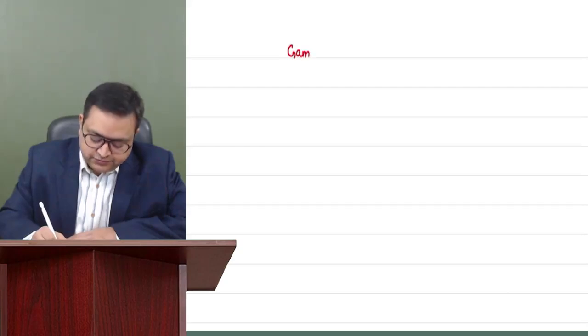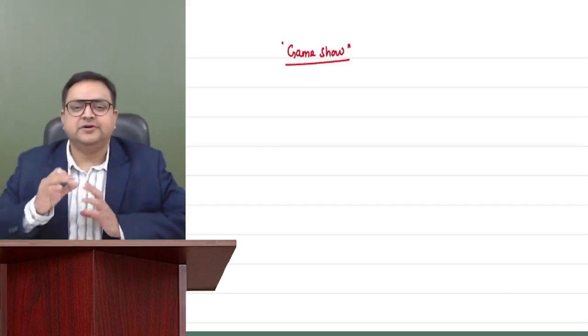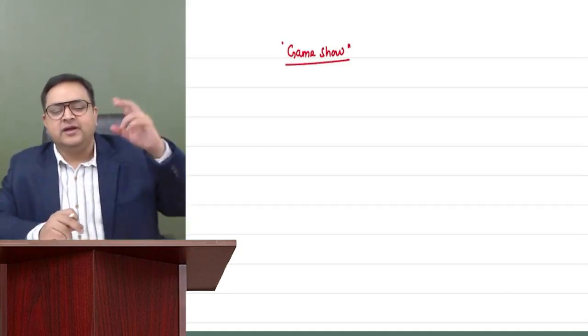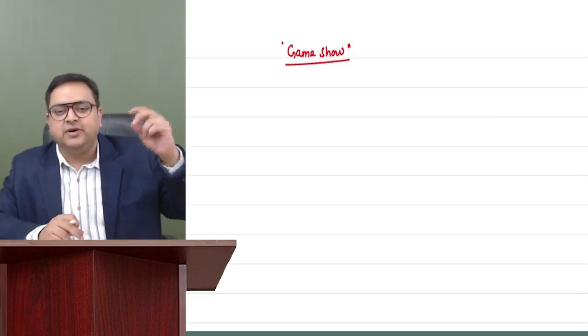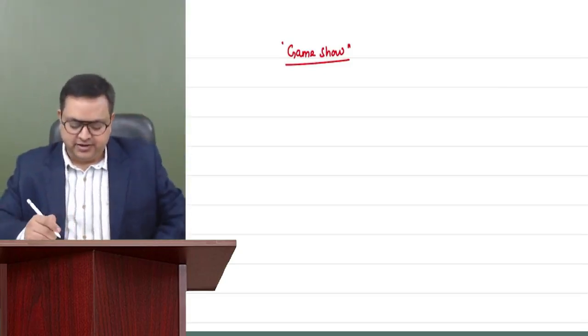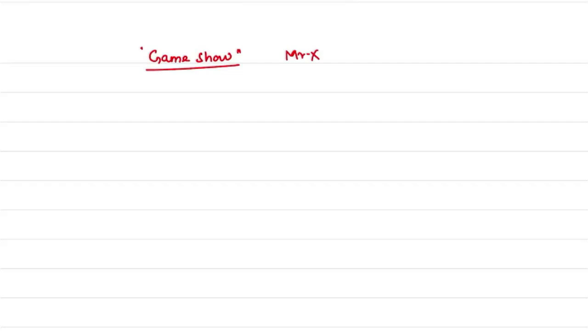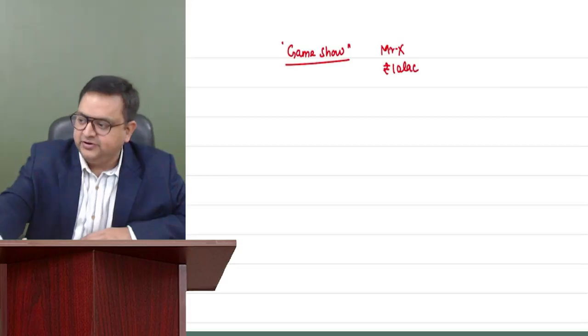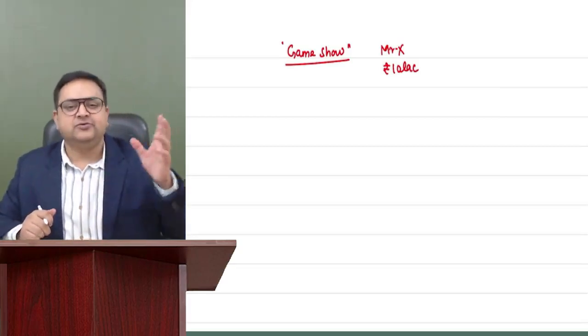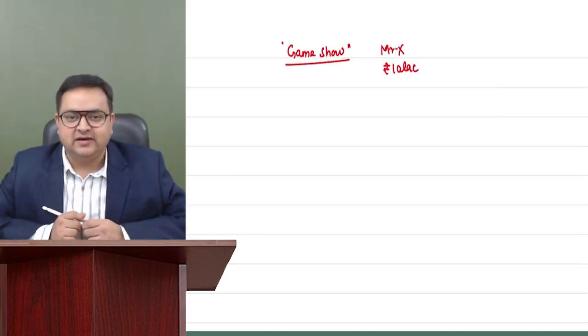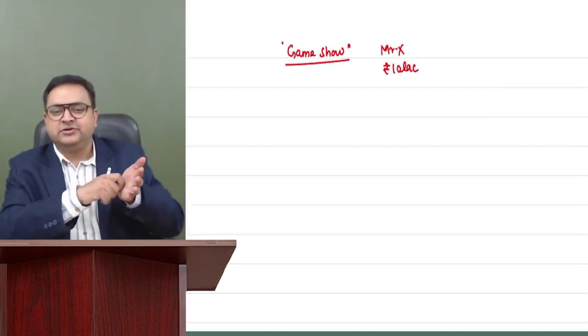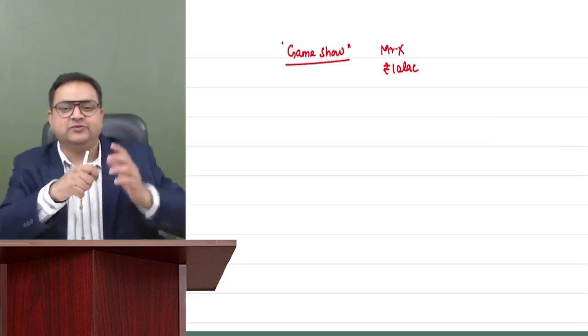Let's say, for example, you go to any game show. For example, he goes to meet Amitabh Bachchan and he goes to KBC, Kaun Banega Karodpati. And this person, Mr. X, let's say, he actually wins rupees 10 lakh from KBC. He answered most of the questions and he wins rupees 10 lakh. So Mr. Amitabh Bachchan on the show will sign this check and give 10 lakh rupees to him.